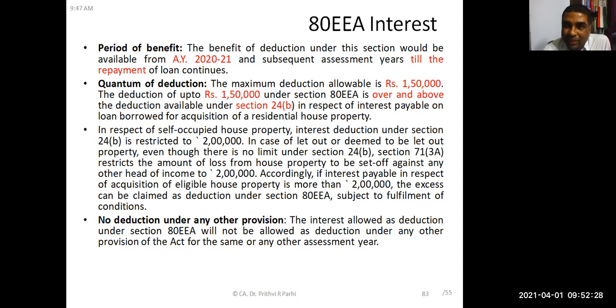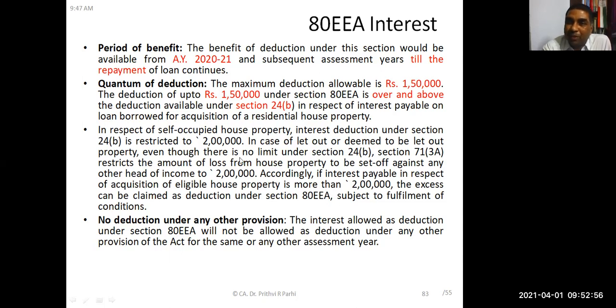So in addition to that, if you are unable to adjust the interest under section 24B, then what can you do? This point explains that. Accordingly, if interest payable in respect of acquisition of eligible house property is more than 2 lakh rupees, the excess can be claimed under section 80EEA. Excess amount can be claimed.